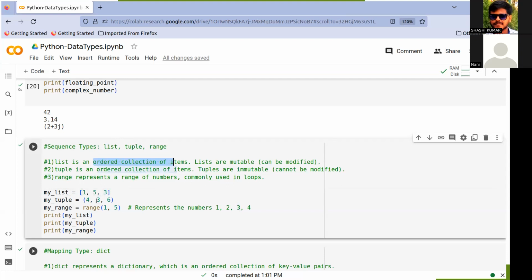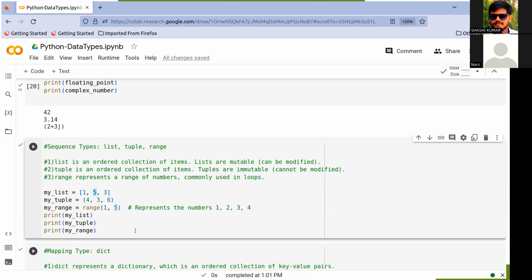Tuple is also the same. It will insert any number, like 10. Those are ordered collections of items. But tuple is immutable; it cannot be modified. For example, if we want to insert some number at the first index or second index, it is possible in the list, but in the tuple it is not possible.